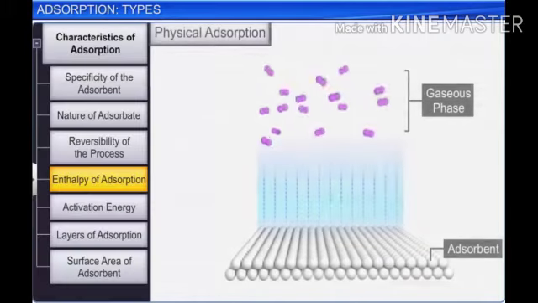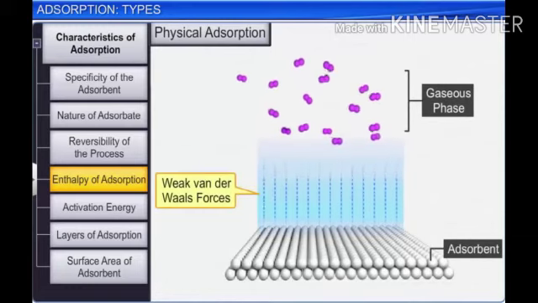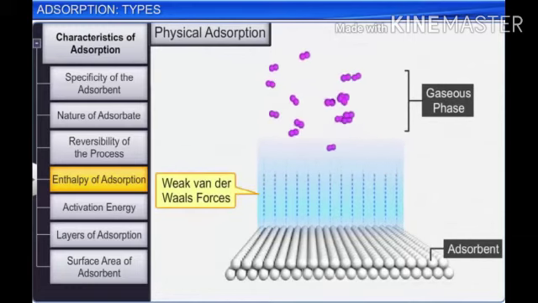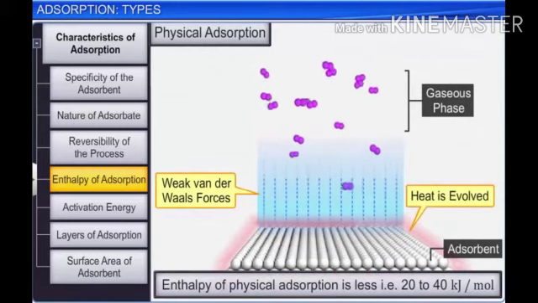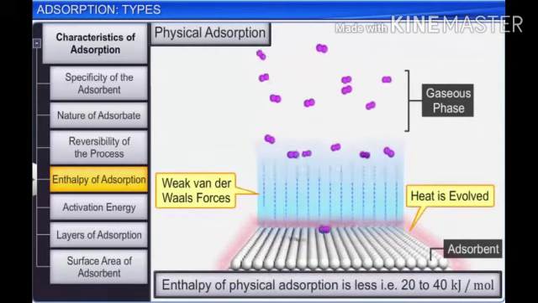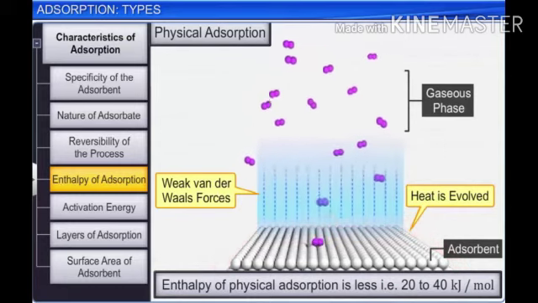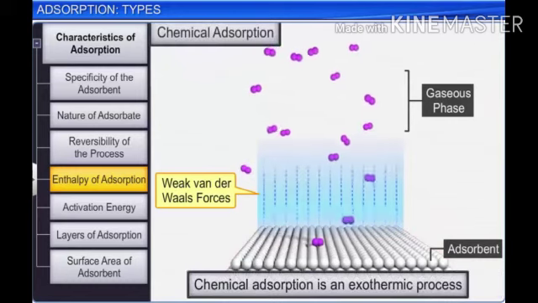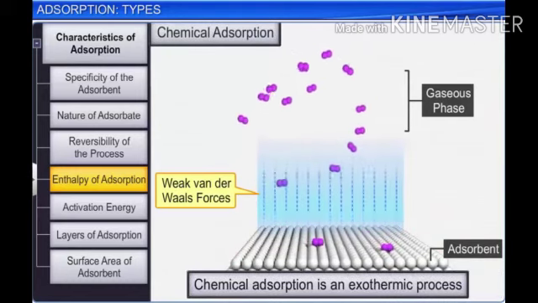In physical adsorption, only weak van der Waals forces of attraction are present between adsorbate and adsorbent. So, enthalpy of adsorption is quite low, that is 20 to 40 kilojoule per mole. And chemical adsorption is also exothermic in nature.